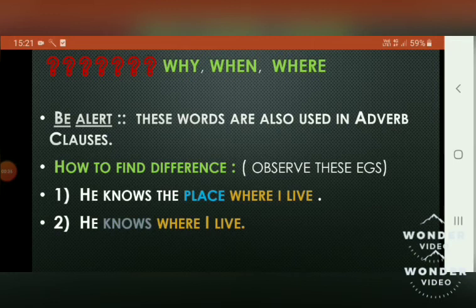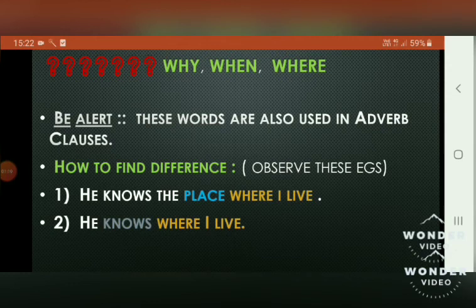So for that I have given you two examples. Observe these examples. First one, he knows the place where I live. Second, he knows where I live. Now here, if you see, where I live, from here the adjective clause starts. Why is this an adjective clause? Because before the word where, the word place has come, and place is a noun. So if before these words why, when and where, a noun comes, that means it is an adjective clause.